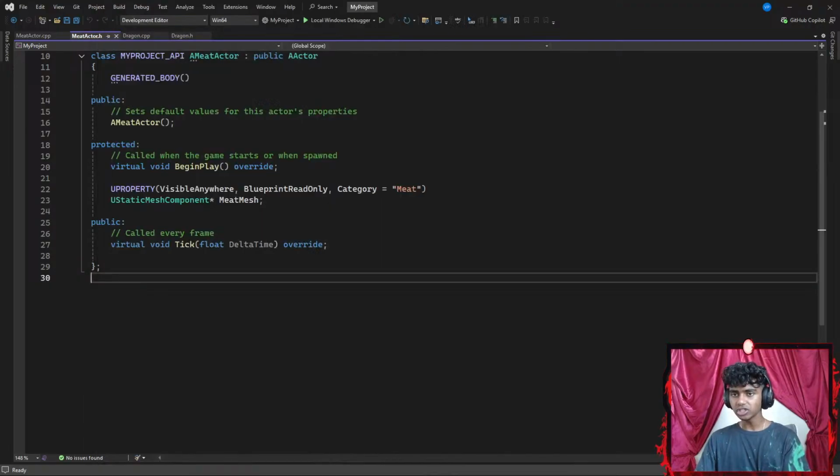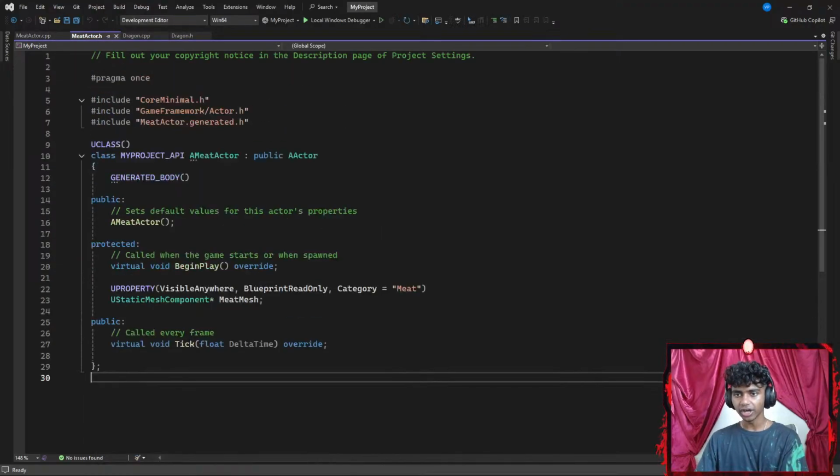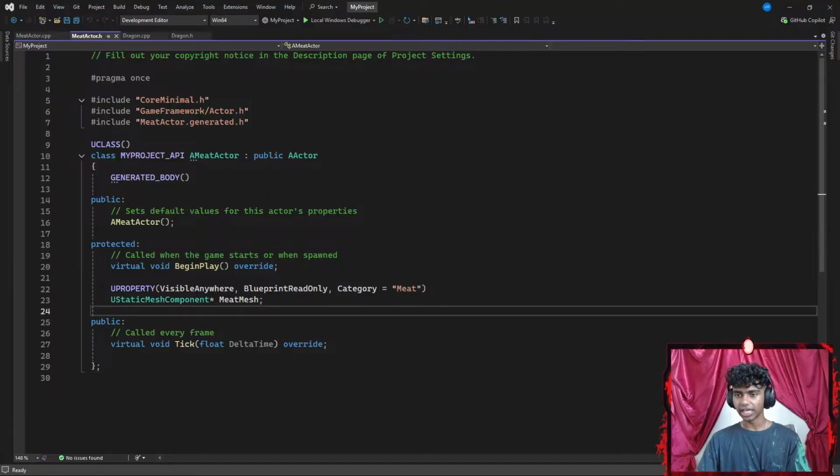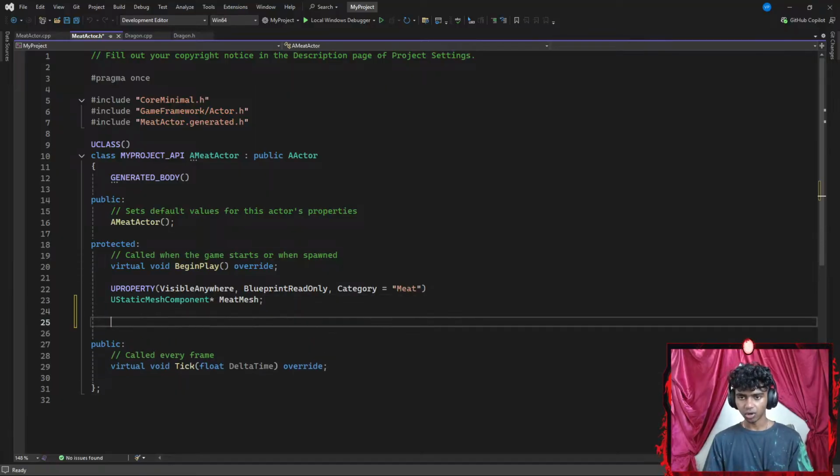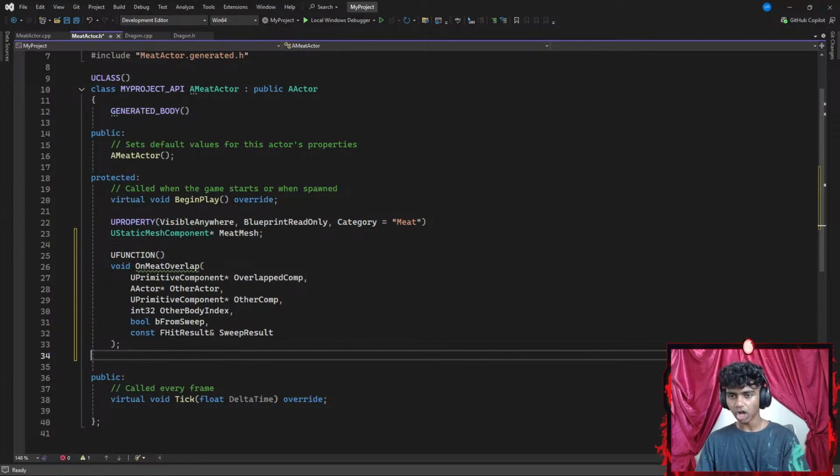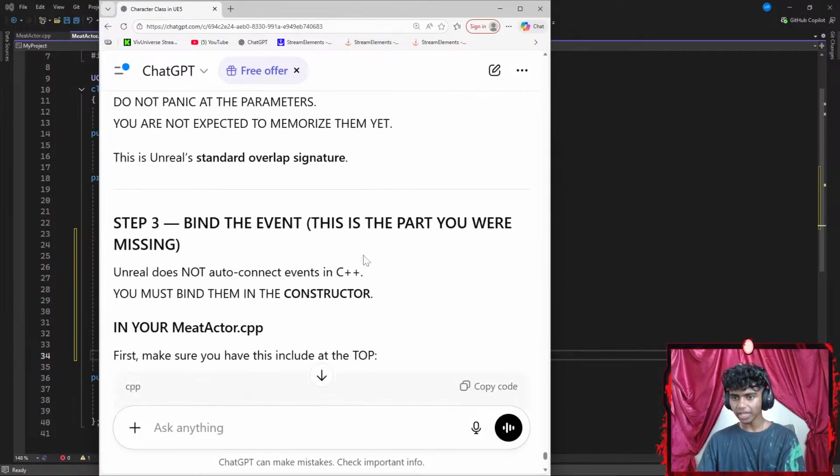That's it. Let's go ahead and copy this. Go to my Meet Actor real quick. .header files under my protected data members. I'm gonna go ahead and paste this. The reason I am just copying this right now is for just checking if this actually works type stuff. That's it. Let's get ChatGPT back here.